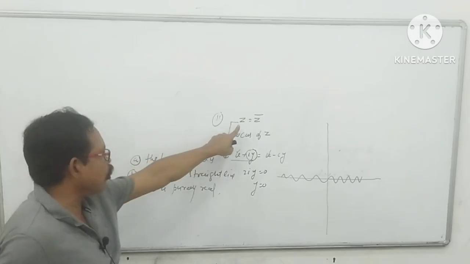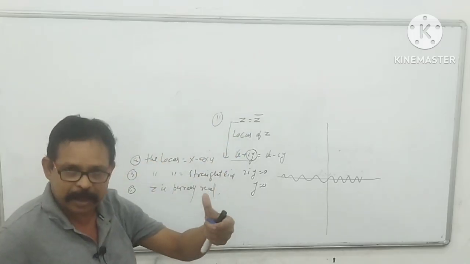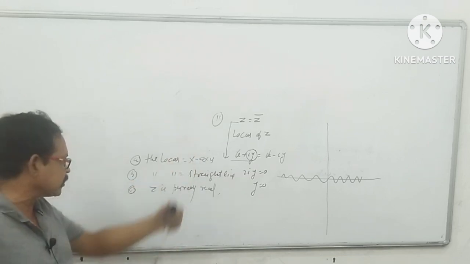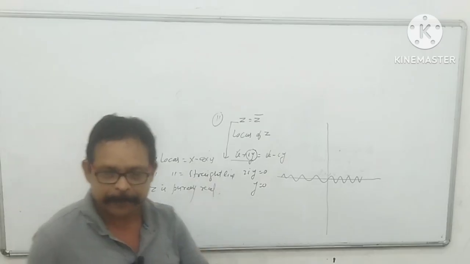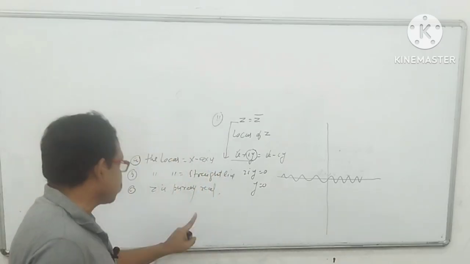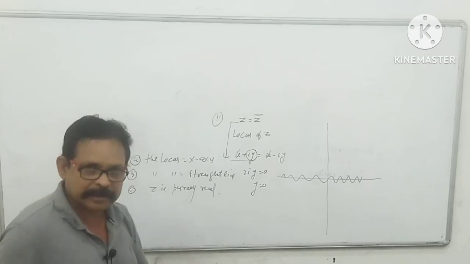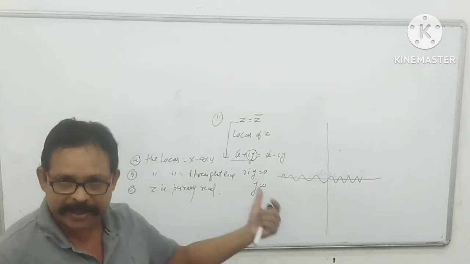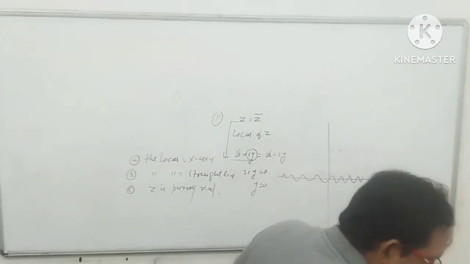If this type of question is asked, then you have three correct options. Whether it is given, the locus is what? That is the x-axis. The locus is what? Straight line, circle, parabola, hyperbola, whatever it may be, but the correct answer is straight line. And Z is what? The nature of Z is what? Z is purely real because the y part is 0.